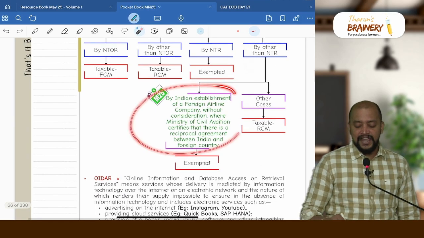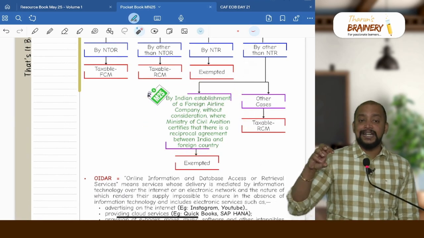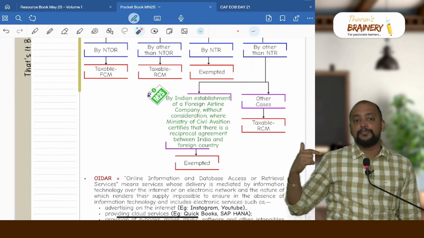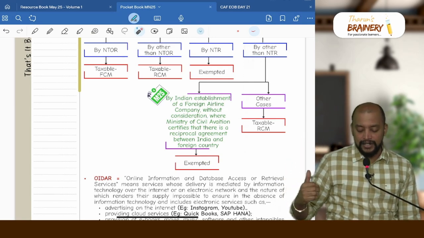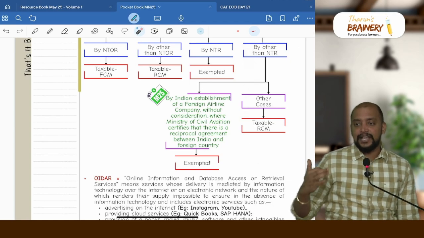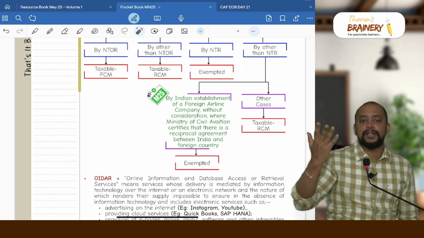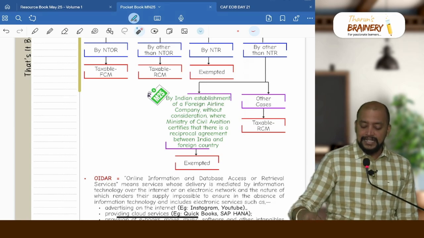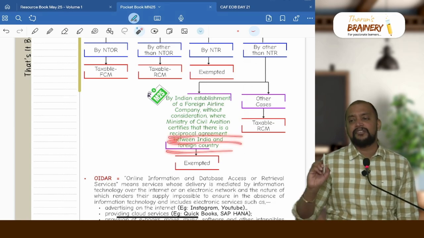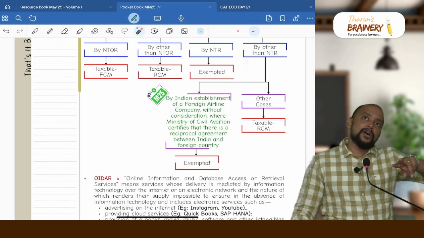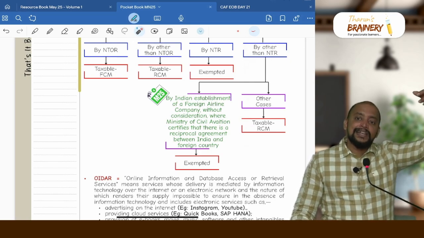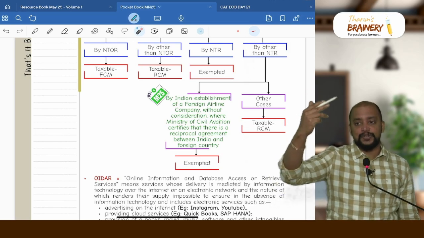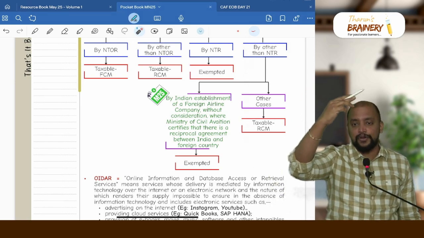But in this regard, we have one exemption. What is that? There is an Indian establishment of a foreign airline company and they are importing services without consideration, and it is 71C. Import from where? From their establishment located outside India, but Ministry of Civil Aviation certifies that there is a reciprocal agreement between India and the foreign country, which means like how a foreign airline company has an Indian establishment, like that an Indian airline will have a foreign establishment, so that country should have given the reciprocal exemption.